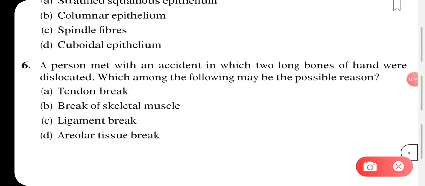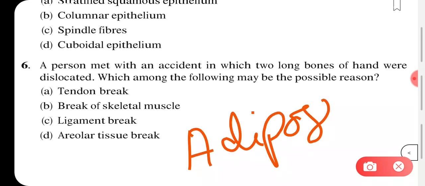We call those cells adipose, the ones that are storing the fats. So we call it adipose.